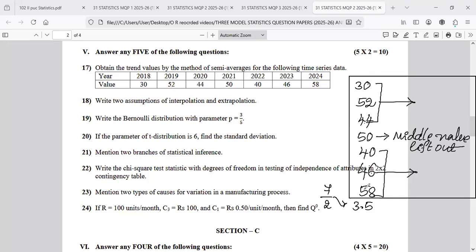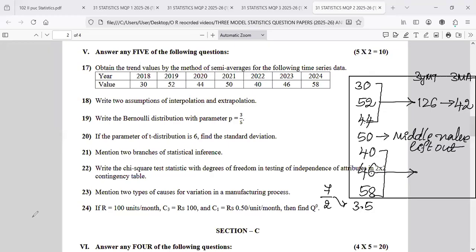30 plus 52 plus 44, 126, and divided by 3, 42. Okay, 3 yearly moving total and 3 yearly moving averages.